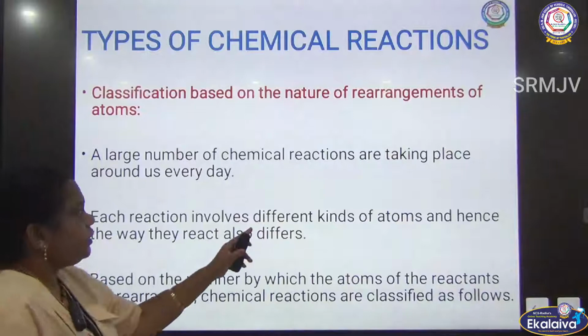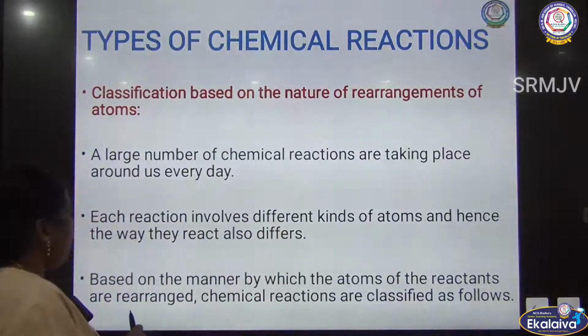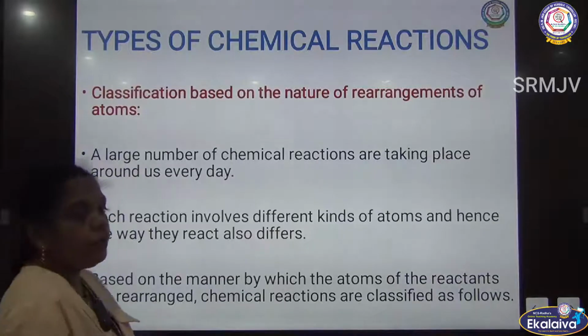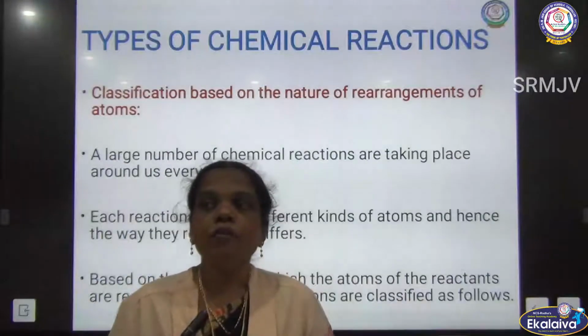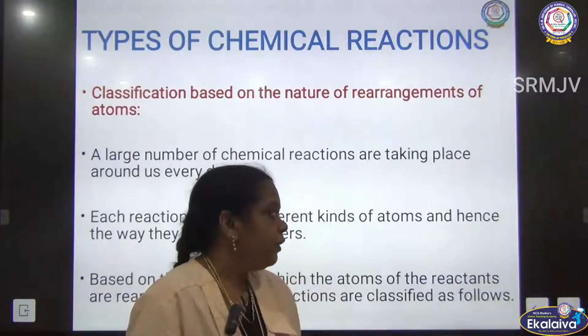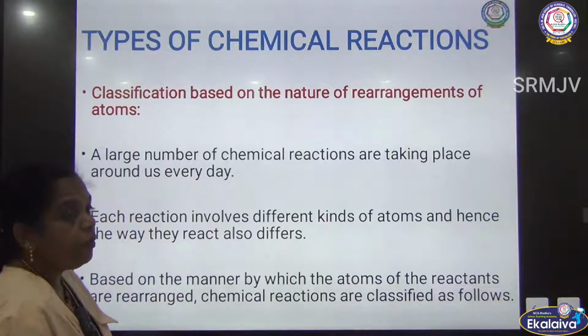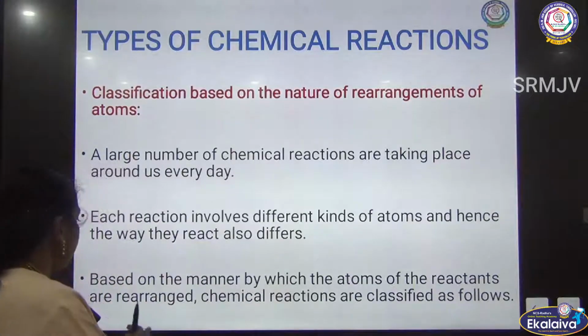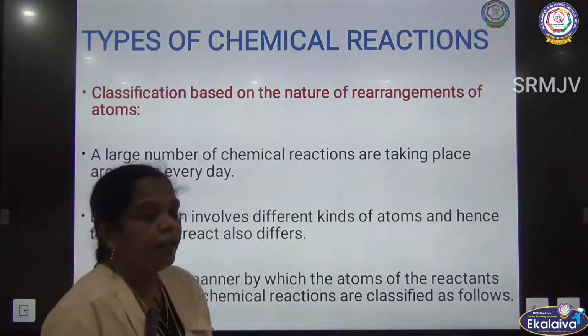Each reaction involves different kinds of atoms, and they differ in the way they react. Based on the manner in which the atoms of the reactants are rearranged to form a chemical reaction,